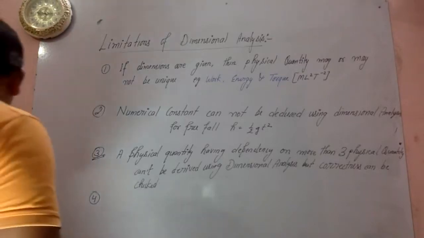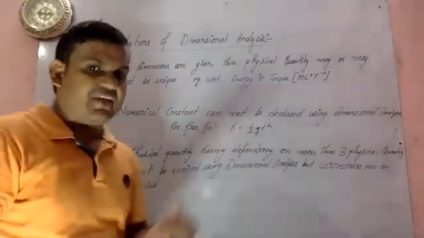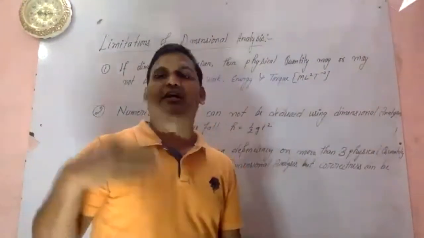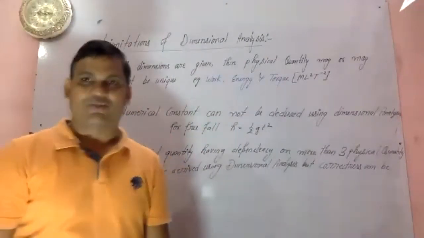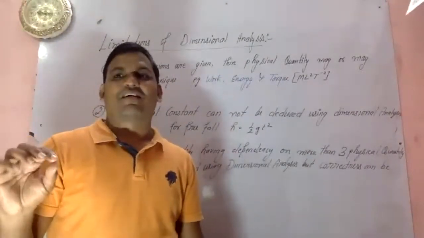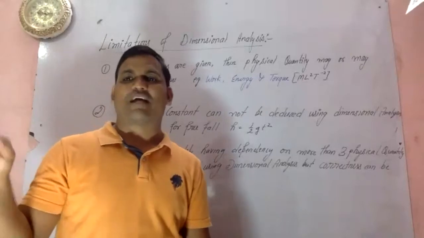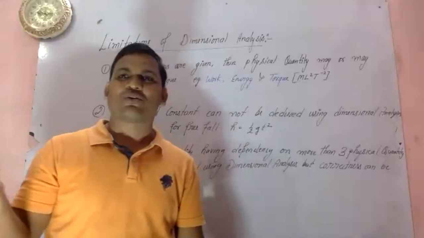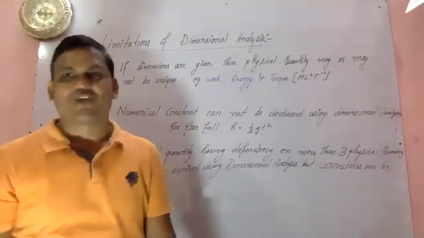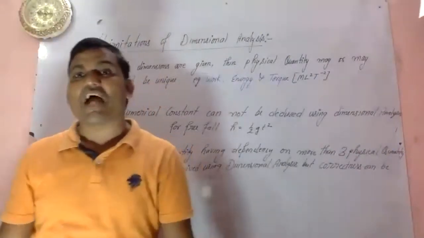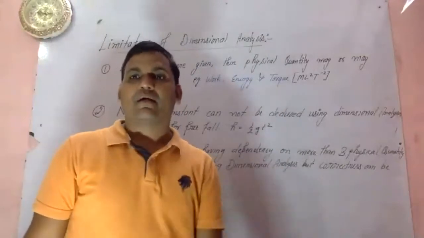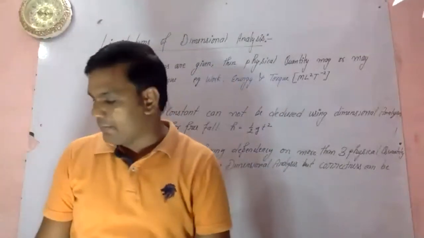If any physical quantity depends on trigonometric identities, just like the displacement equation y = a sin(ωt − kx), this can't be derived using dimensional analysis.